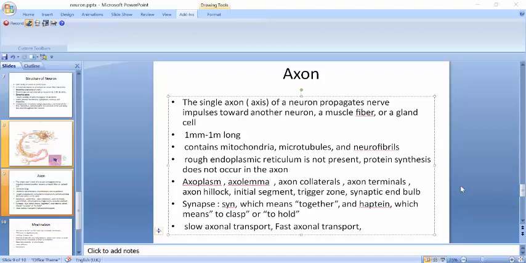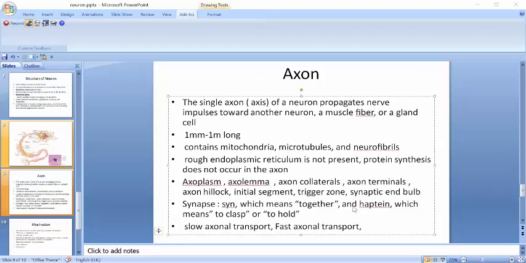The tips of some axon terminals swell into bulb-shaped structures called synaptic end bulbs. Others exhibit a string of swollen bumps called varicosities. Both synaptic end bulbs and varicosities contain many tiny membrane-enclosed sacs called synaptic vesicles that store a chemical neurotransmitter. Many neurons contain two or even three types of neurotransmitters, each with a different effect on the postsynaptic cell.